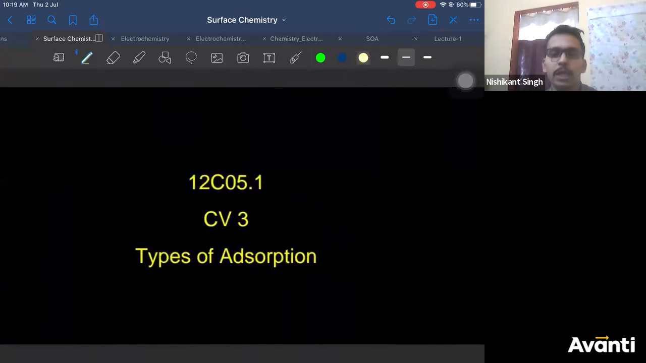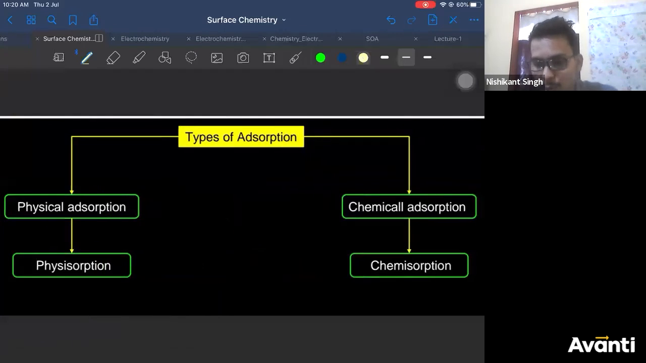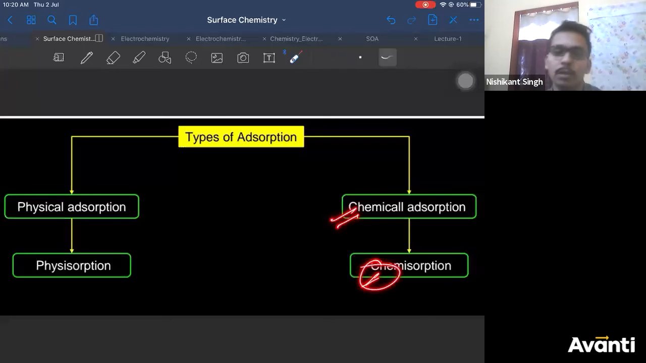Right. Now we need to consider what are the different types of adsorption. There are generally 2 types of adsorption we encounter in our adsorption topic. Those 2 types are physical adsorption, which is also known as physisorption, and chemical adsorption, which is also known as chemisorption.